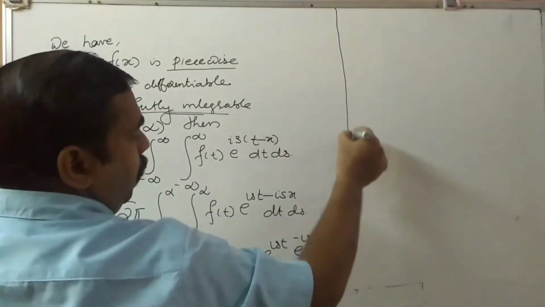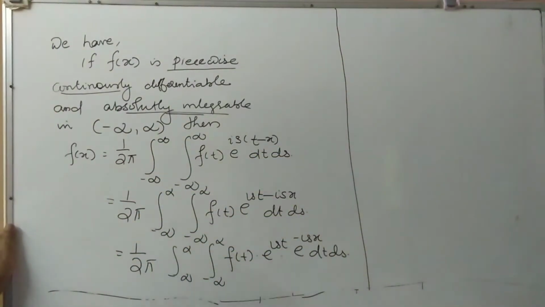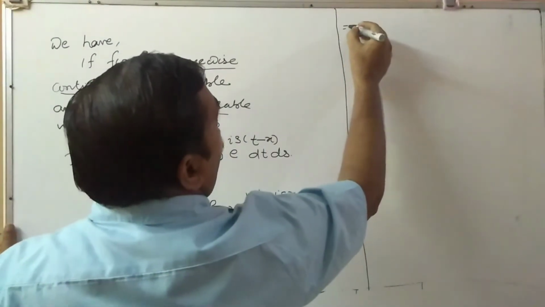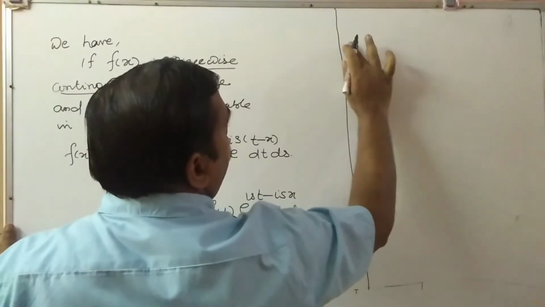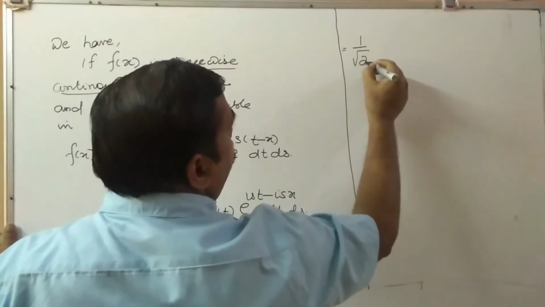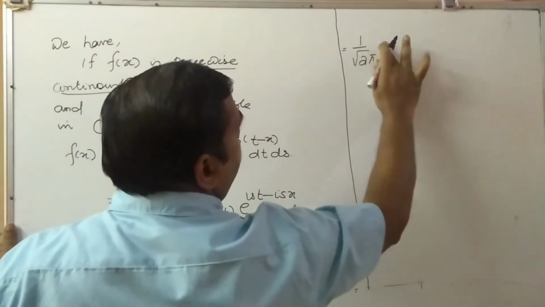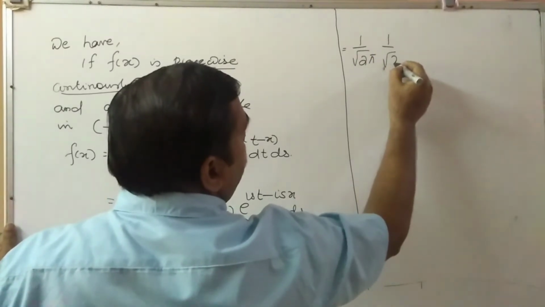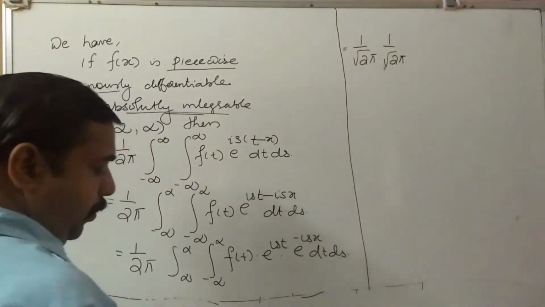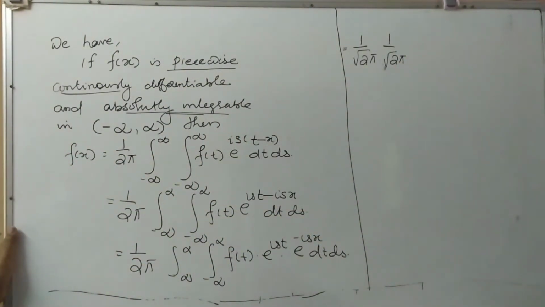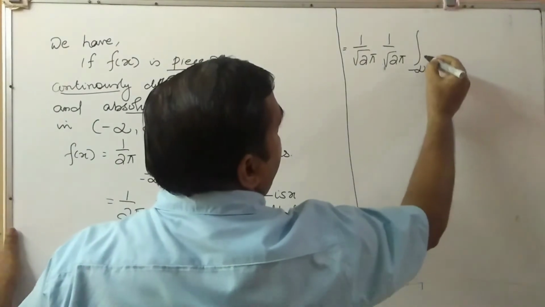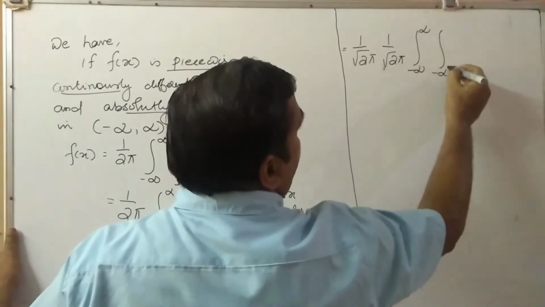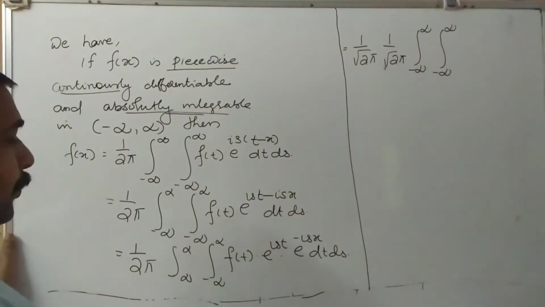So we split into two integrals. 1 by 2 pi can be written as 1 by root 2 pi times 1 by root 2 pi. Then integral minus infinity to infinity, integral minus infinity to infinity.